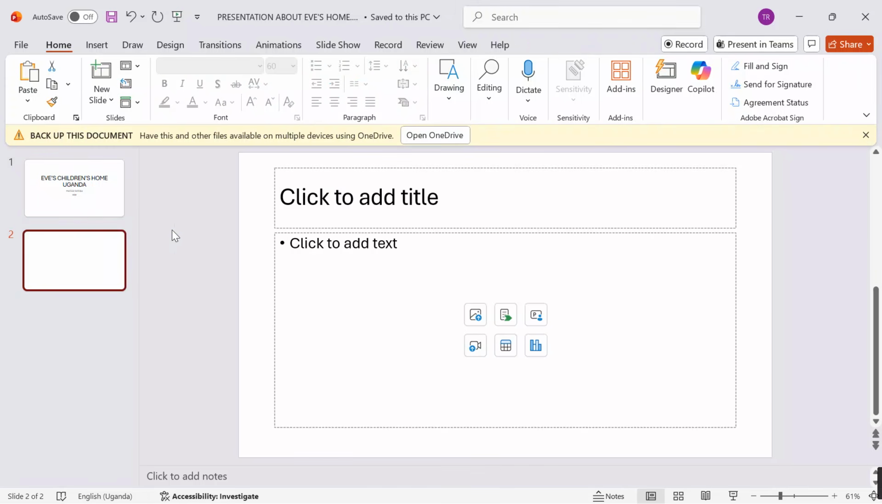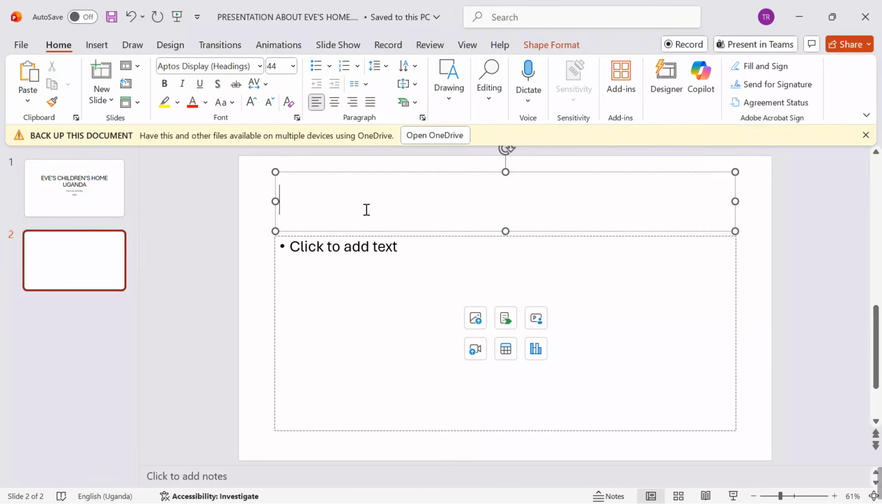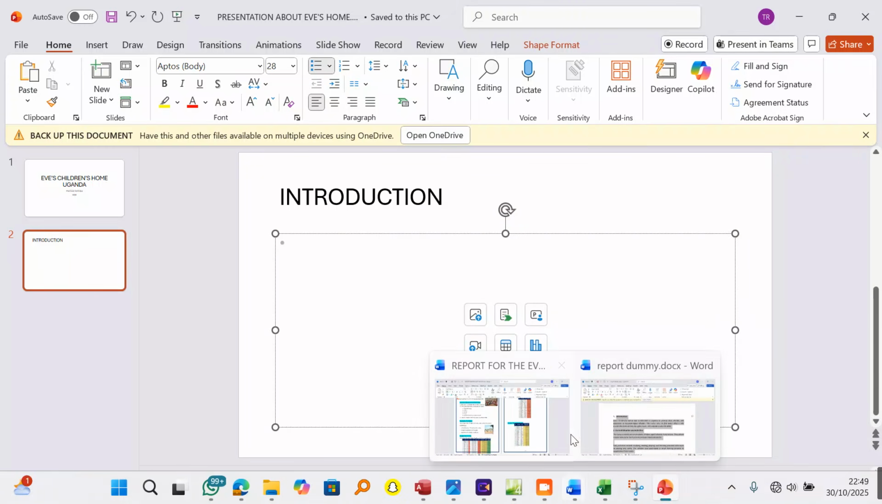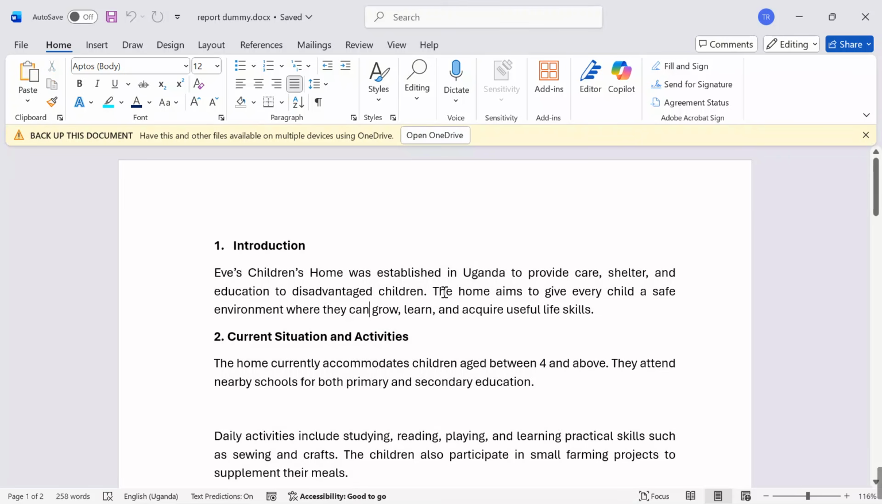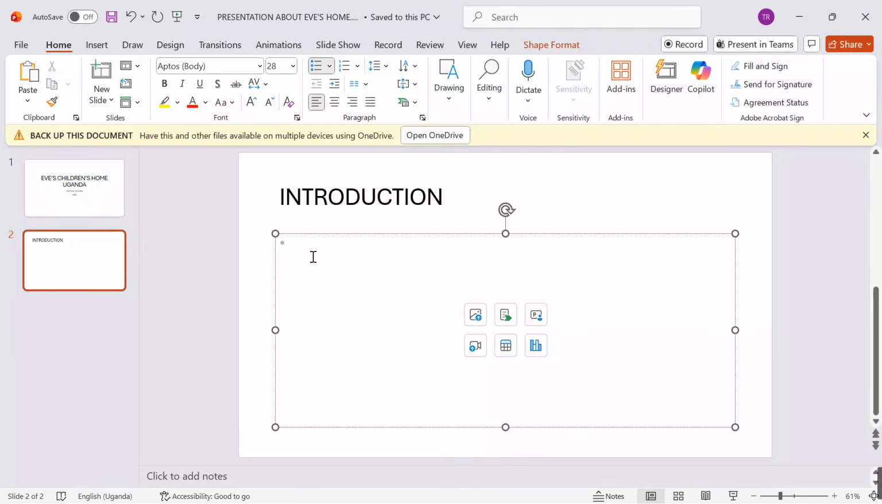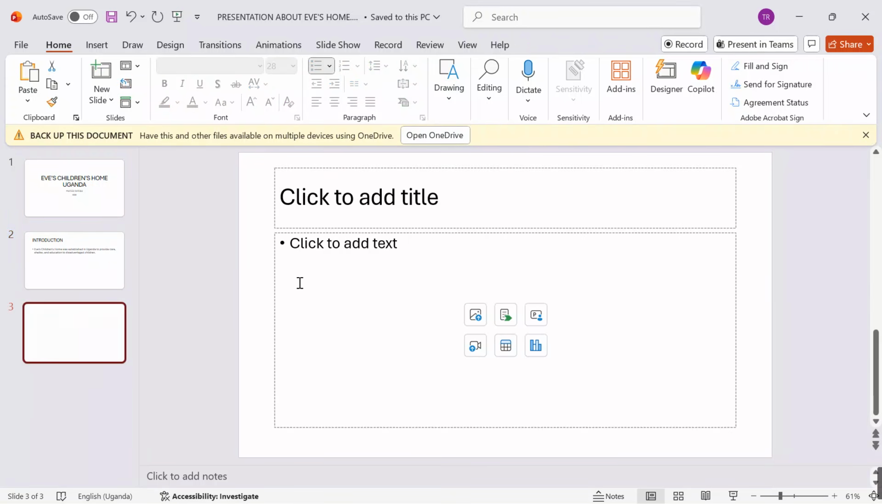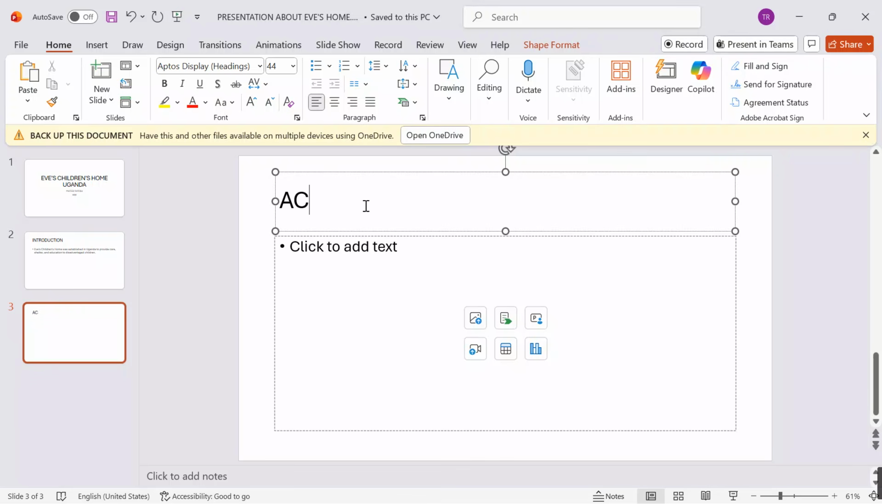Come over here, slide 2, I want to put an introduction. Under the introduction, since I have my reports, I'm just going to go and pick a few elements. There, I come, I drop in my PowerPoint. That is my introduction.